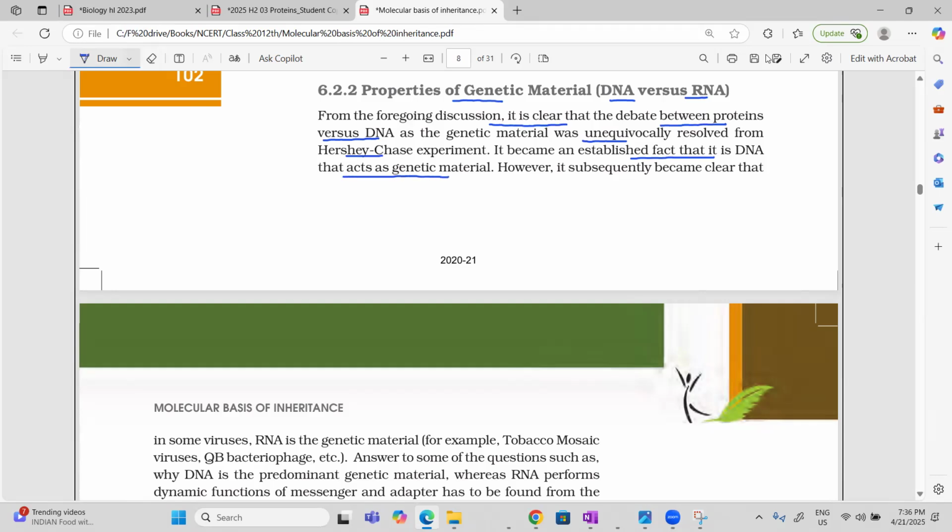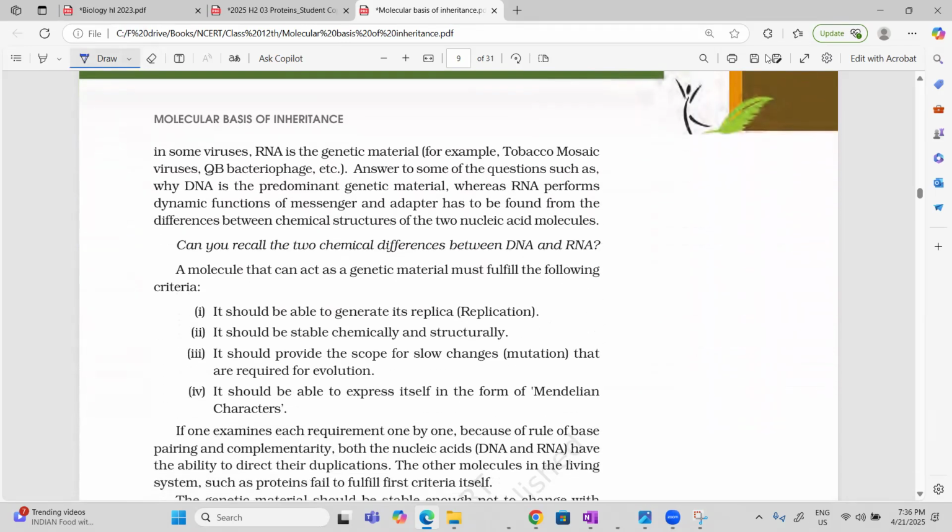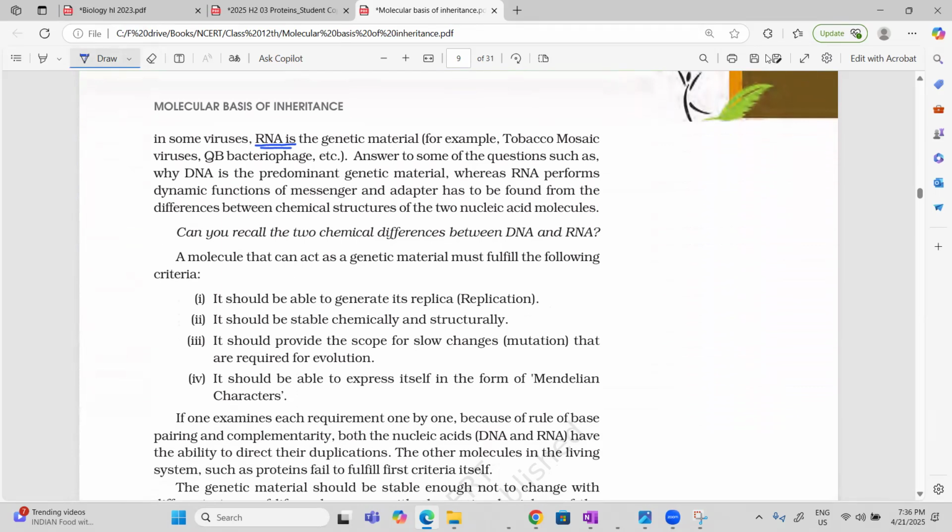It is now clear. But in some viruses, you are finding RNA as a genetic material. Example, tobacco mosaic virus, QB bacteriophage. Now, this is an important question. Reason is Hershey-Chase used a bacteriophage to prove genetic material is DNA. But QB bacteriophage has genetic material as RNA. Very, very important question. Please learn it. QB bacteriophage genetic material is RNA.